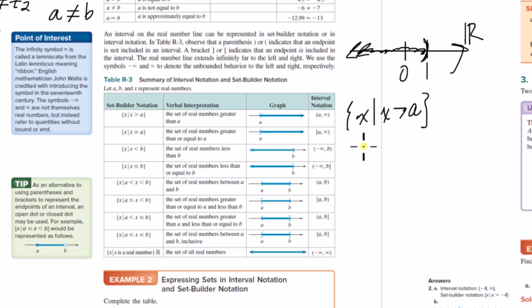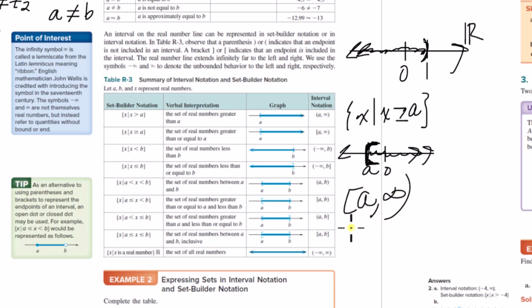You could put it graphically like this. So on the number line, if this is a, you put an open bracket here. Or you could do it in interval notation, from a to infinity with the parentheses, not a bracket. But if you wanted to say greater than or equal to a, then you would make this a bracket, or in the interval notation, you would do this.